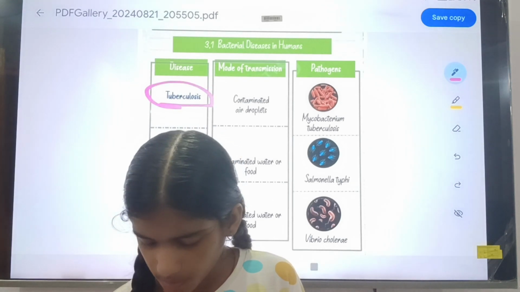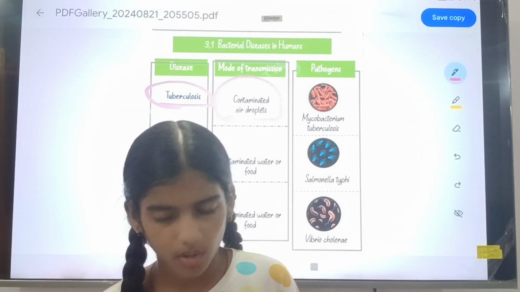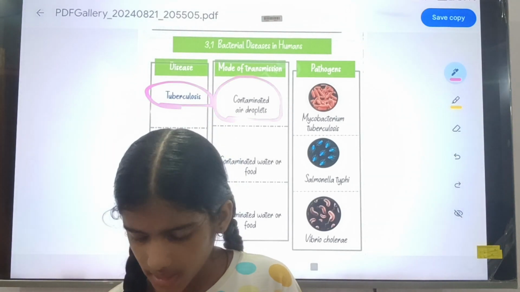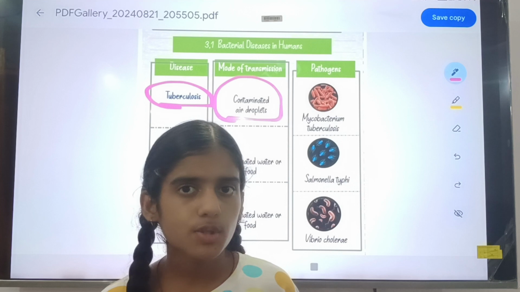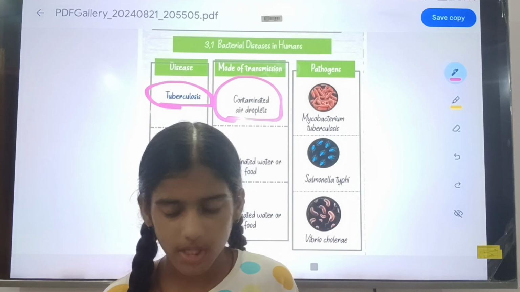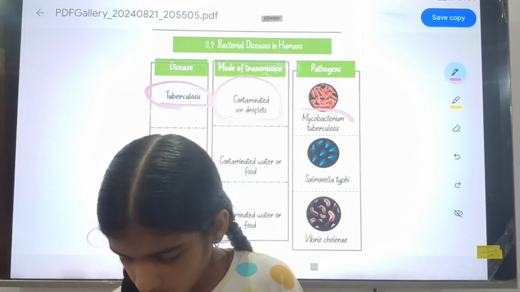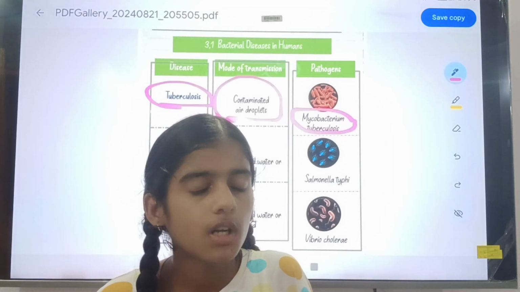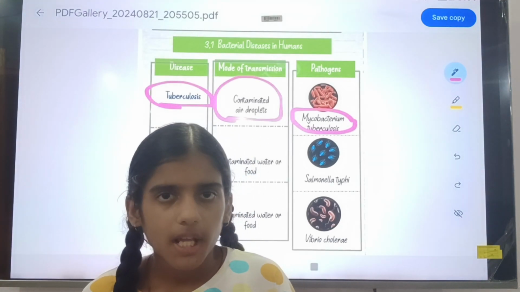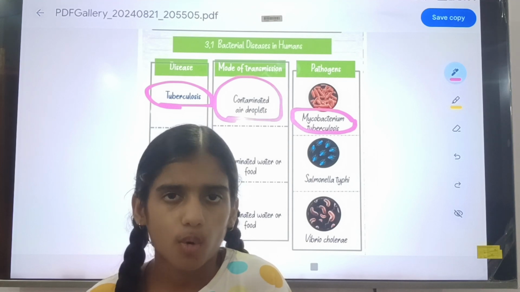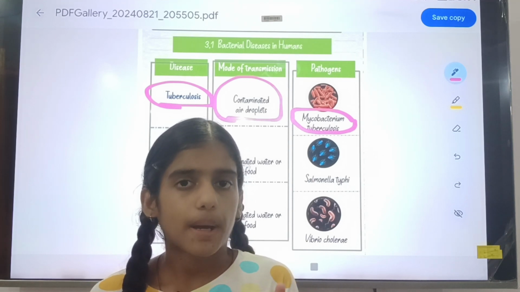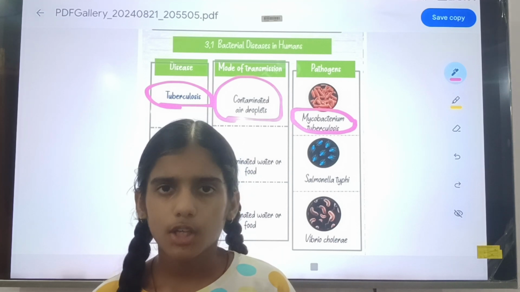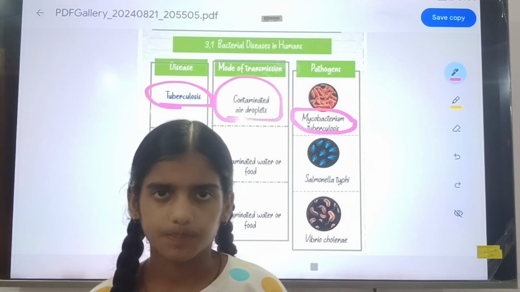Tuberculosis can be caused by contaminated air droplets, by the pathogen named Mycobacterium tuberculosis. This is the bacterium by which the disease occurs in humans.